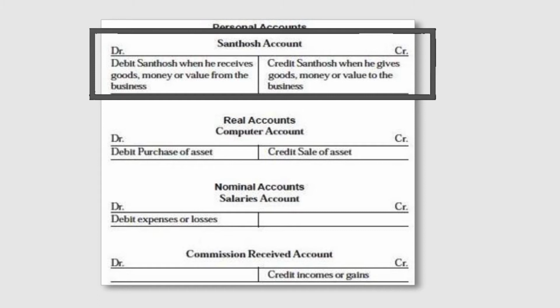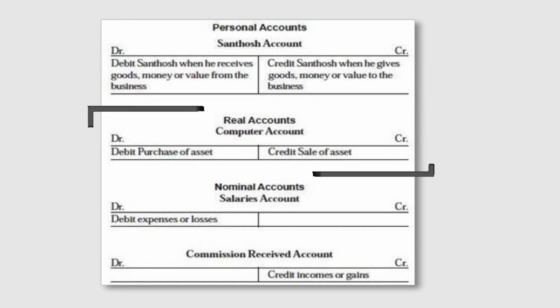So, on the debit side, Santosh, when he received the goods, therefore it has been recorded on the debit side of Santosh account. Or on the credit side, Santosh, when he gives the goods. So, the rule is debit the receiver and credit the giver. When Santosh is giving something, he is the giver, therefore his account must be credited. So, on the credit side of Santosh account, we will write the money or value to the business.